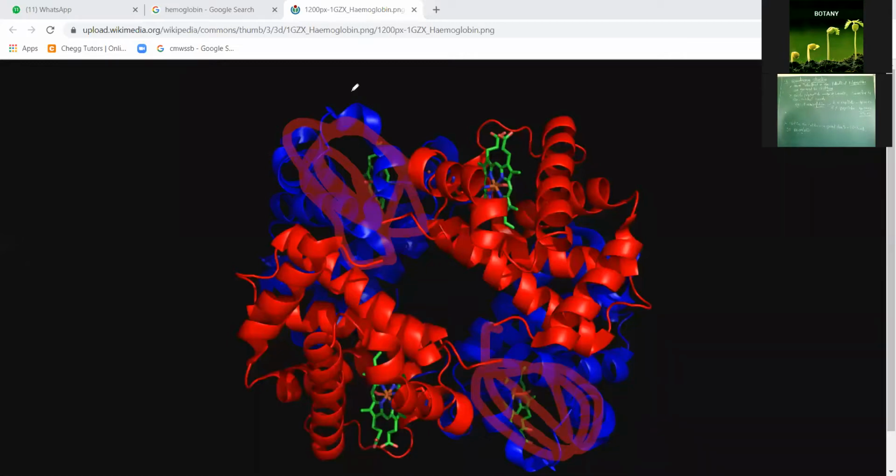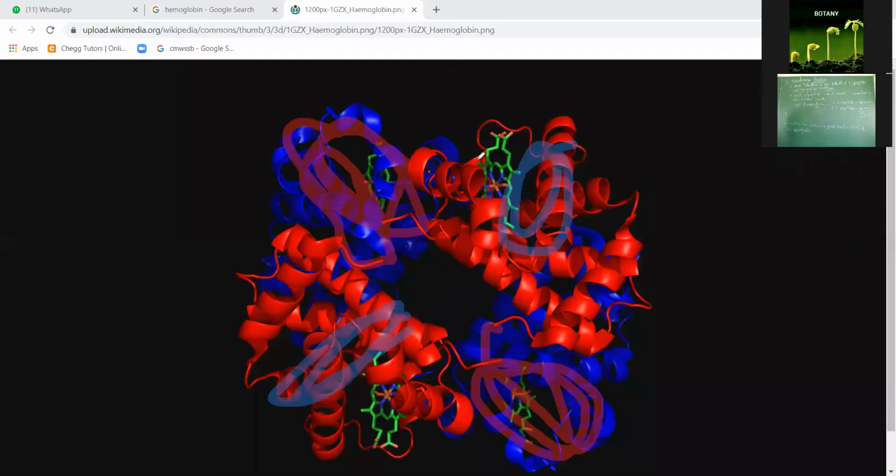Here the red color is one subunit, and this red color is another subunit.